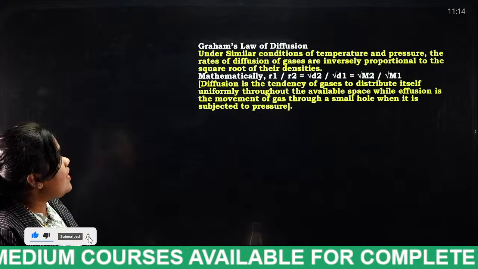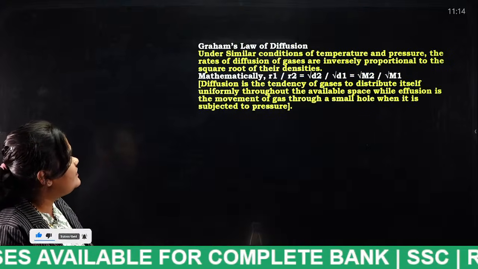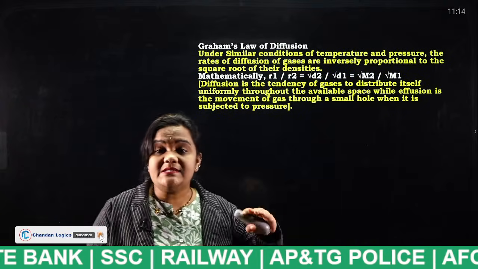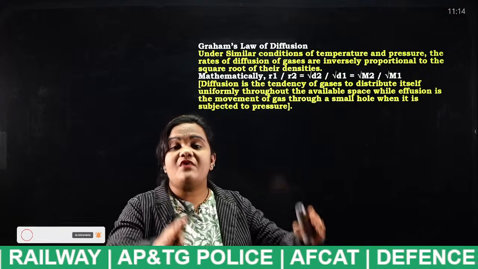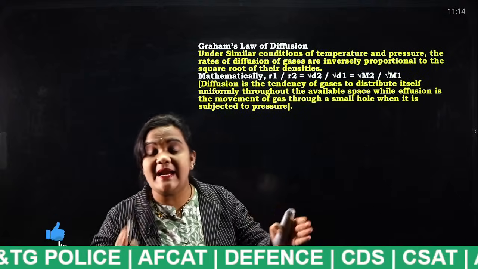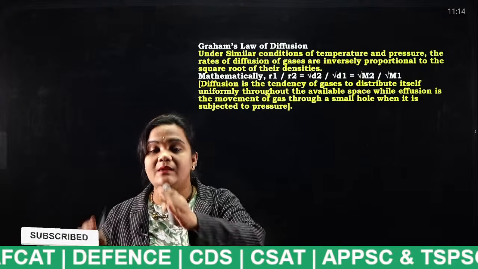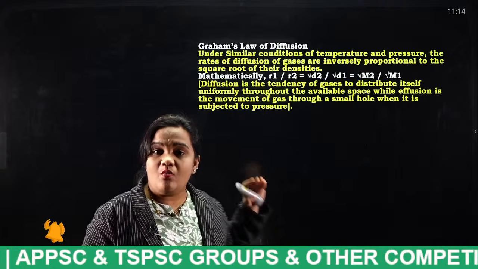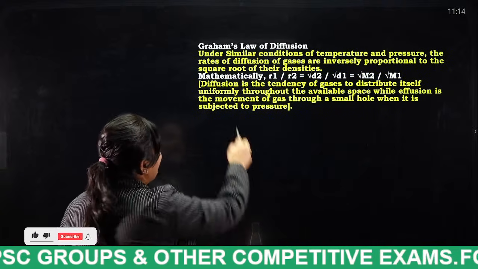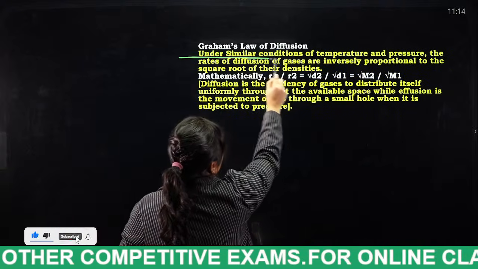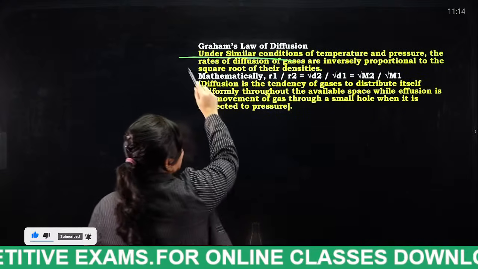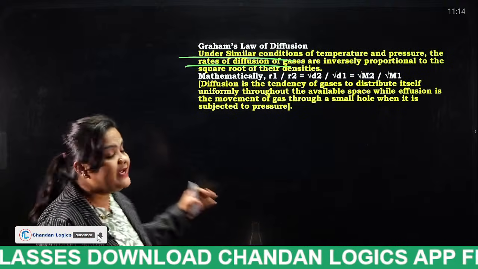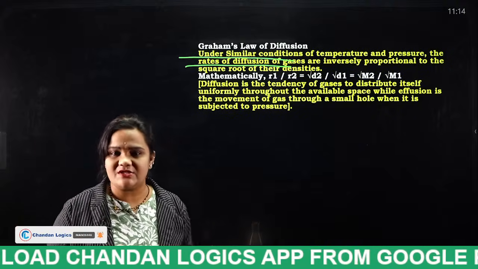Next, Graham's law of diffusion. What is this Graham's law of diffusion? I have already explained what diffusion is. Diffusion is the process of higher concentrated particles entering into lower concentrated particles, known as what, students? Diffusion process. Now, what is Graham's law of diffusion? Under similar conditions of temperature and pressure, the rate of diffusion of gases is inversely proportional to the square root of their densities.